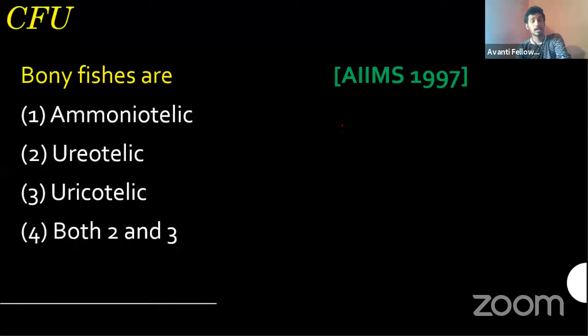The first question is: bony fishes are, and the options are Ammoniotelic, Ureotelic, Uricotelic, and both 2 and 3. Think about it for about 10 seconds, then I will answer the poll. This question was asked in AIIMS 1997. I think I can launch the poll now. Everyone has probably read the question properly.